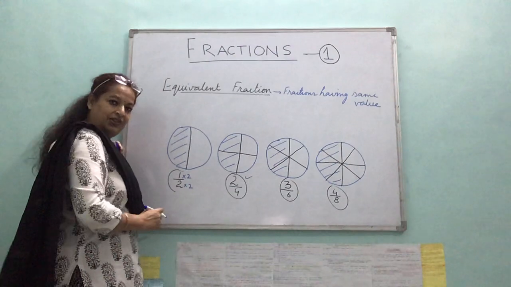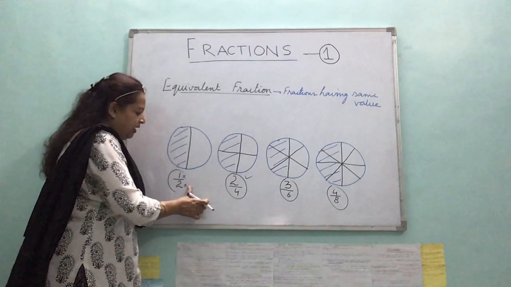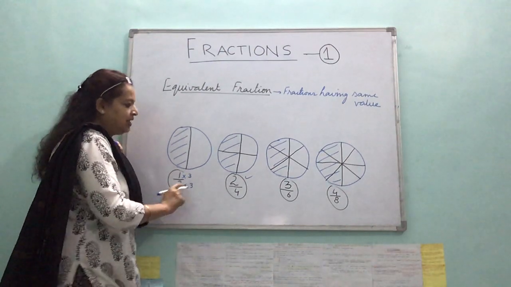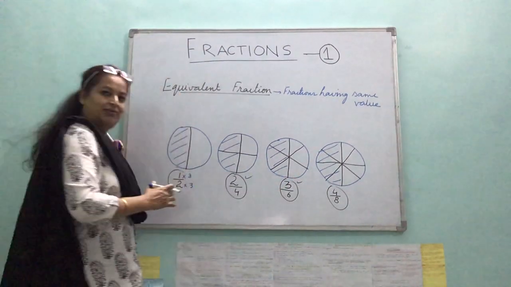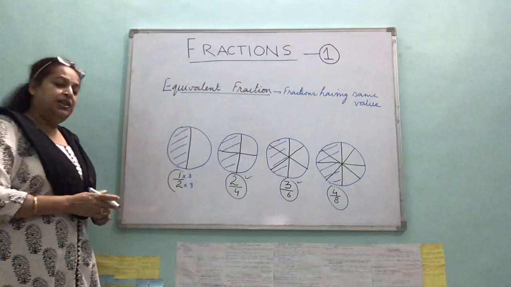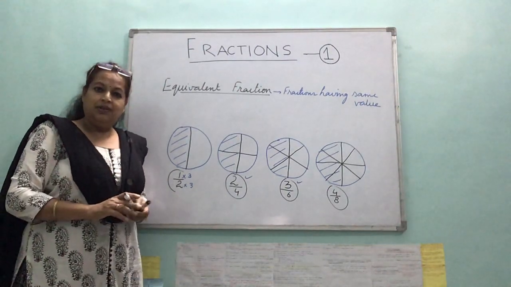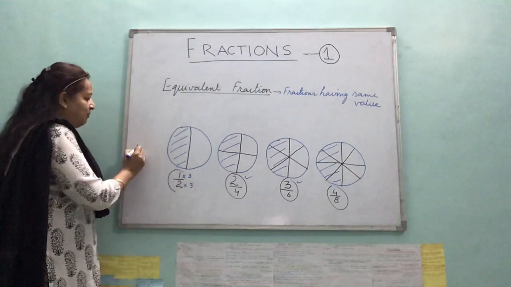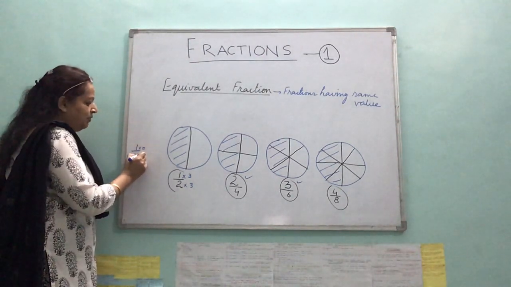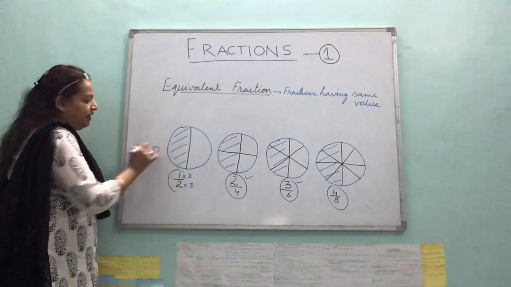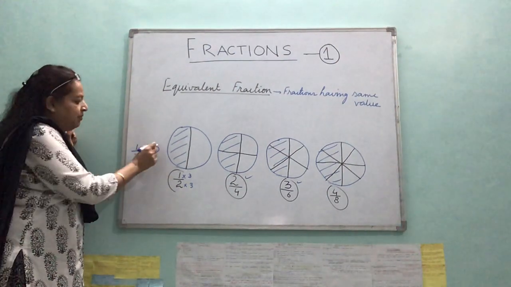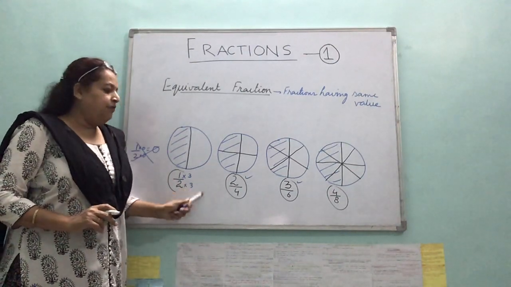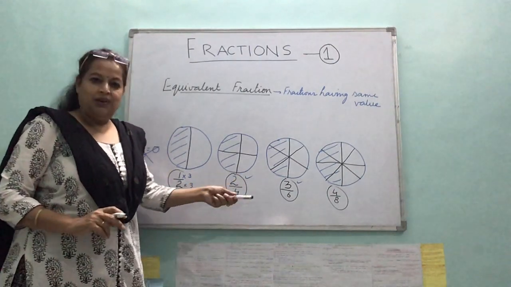You get the equivalent fraction. If you multiply numerator and denominator both by 3, 3 by 6, you get the equivalent fraction. You cannot multiply by 0, remember that, because if you multiply by 0, you will not get the equivalent fraction, you will get 0. So you don't multiply by 0, by any natural number, 3, 4, 5, 6, you will get equivalent.